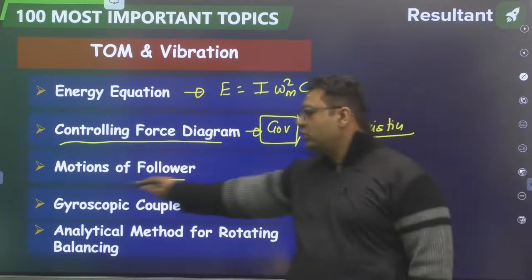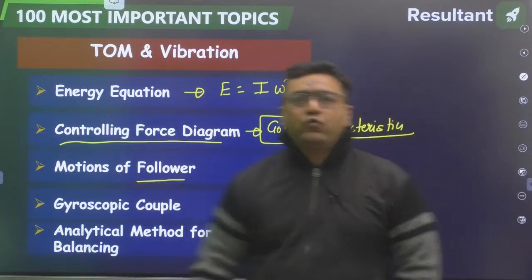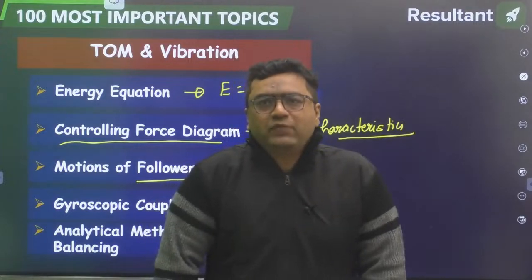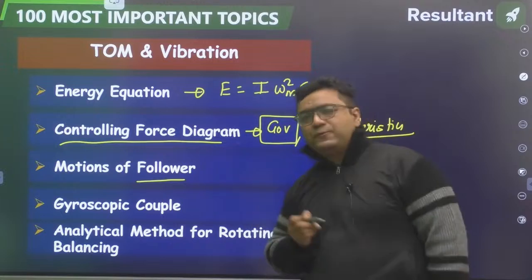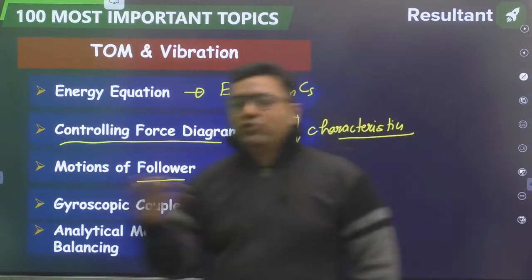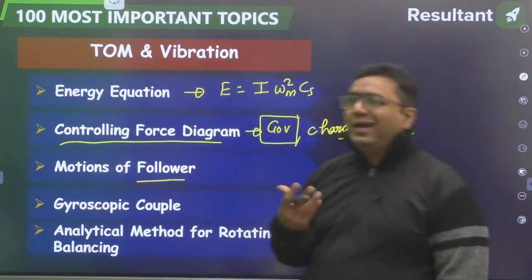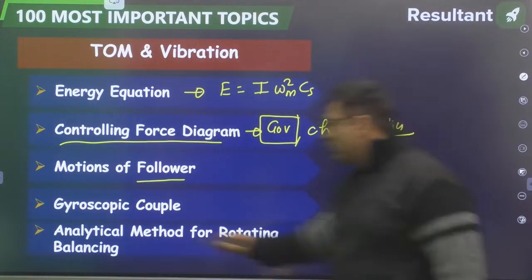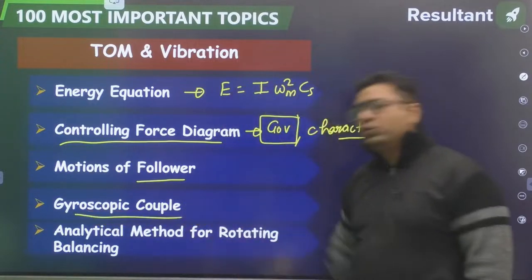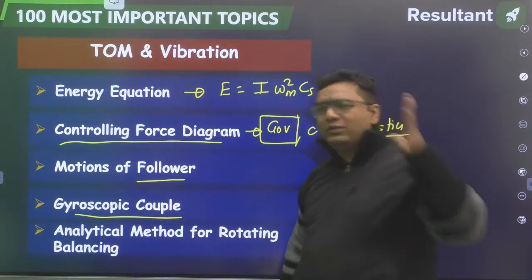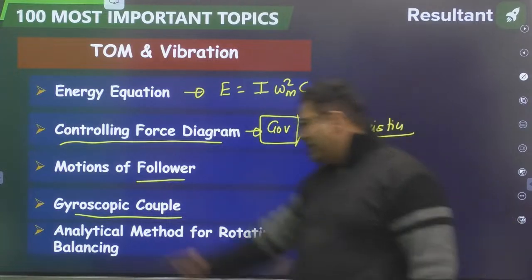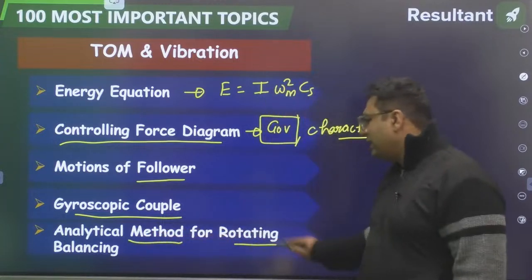Then next is motion of follower. I taught you 4 types of follower motion, if you remember. Very good, Arithro. I taught you 4 types of motion: SHM, uniform velocity, uniform acceleration, and cycloidal motion. Then gyroscopic couple, that formula also you need to remember, I omega omega p. Sometimes questions are directly on that formula. Okay. Then analytical method for rotating balancing.